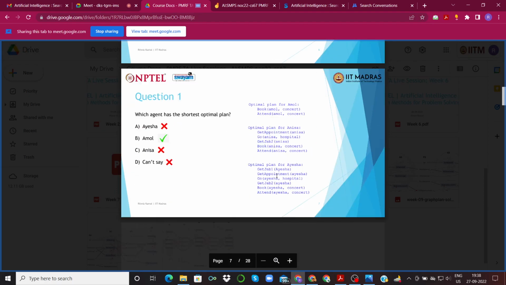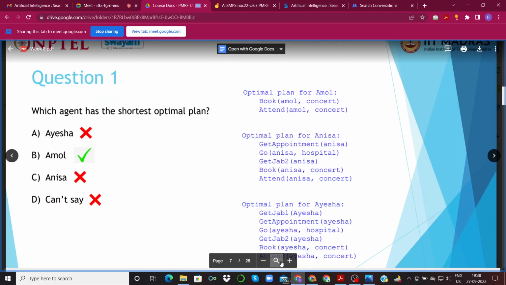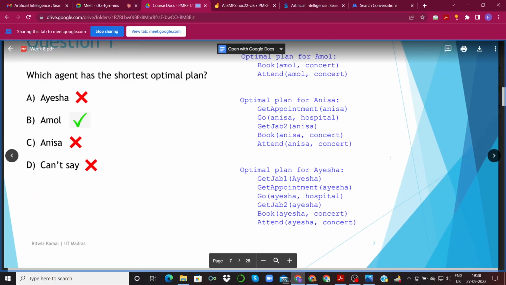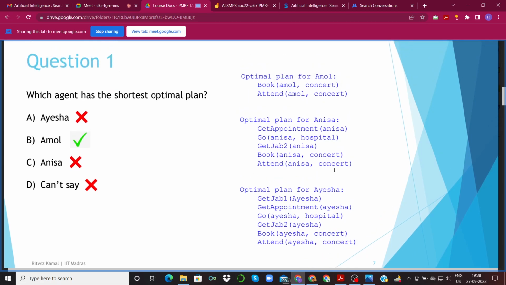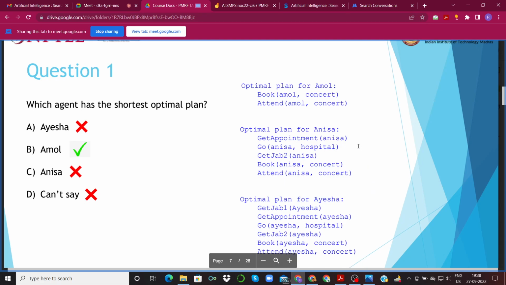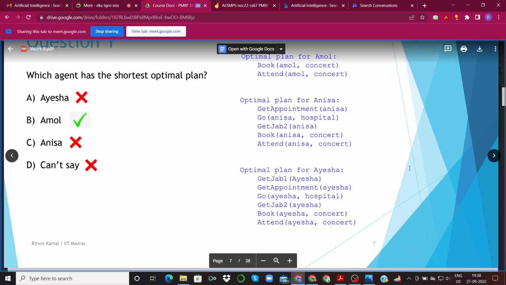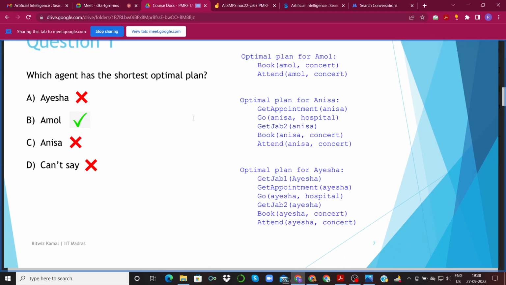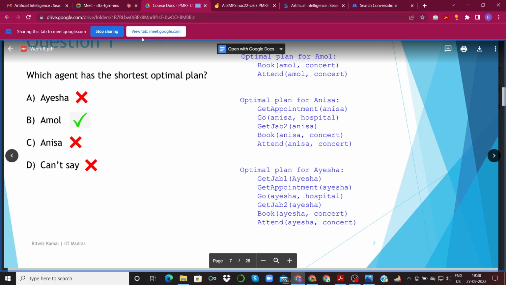So these were the optimal plans for Amol, Anisa, and Aisha. Once you find your plan using GraphPlan, you can verify using this answer whether you have actually found the optimal plan or not.